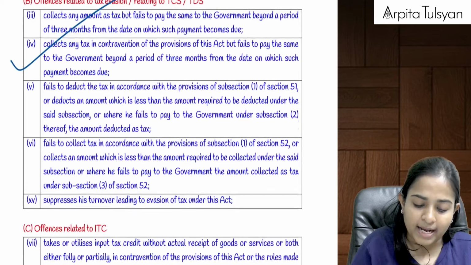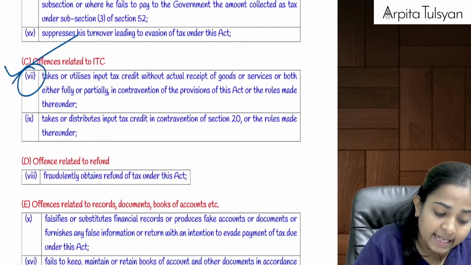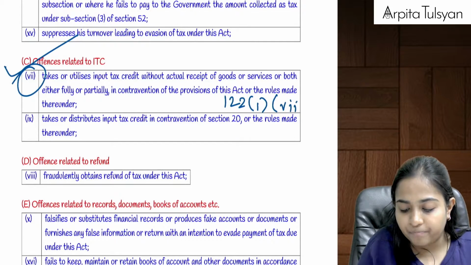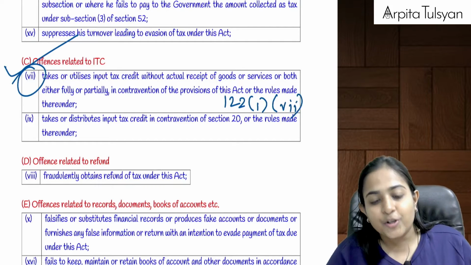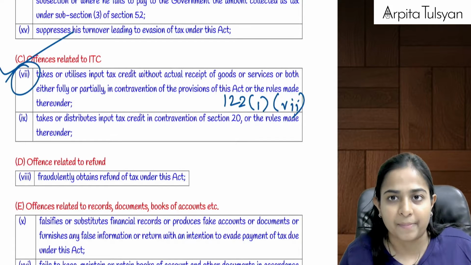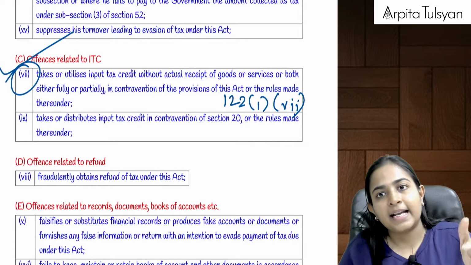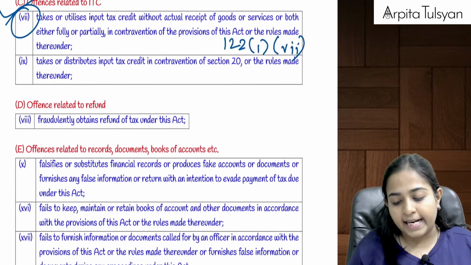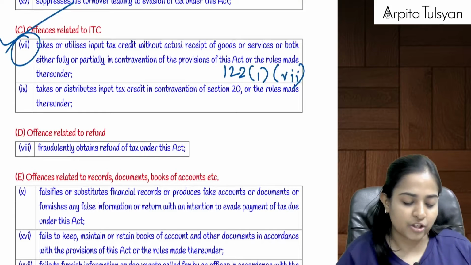Offences relating to tax evasion, offences relating to TDS, TCS, offences related to ITC. In that, one more clause that I am telling you to remember is 122(1) clause 7, where any person takes, utilizes or avails ITC without actually receiving any inward supply. Means there was no receipt of goods, no receipt of services, but still that person, on the basis of maybe a fake invoice, has utilized and availed the ITC. In that case also he is covered under those 21 offences, therefore liable under section 122(1).